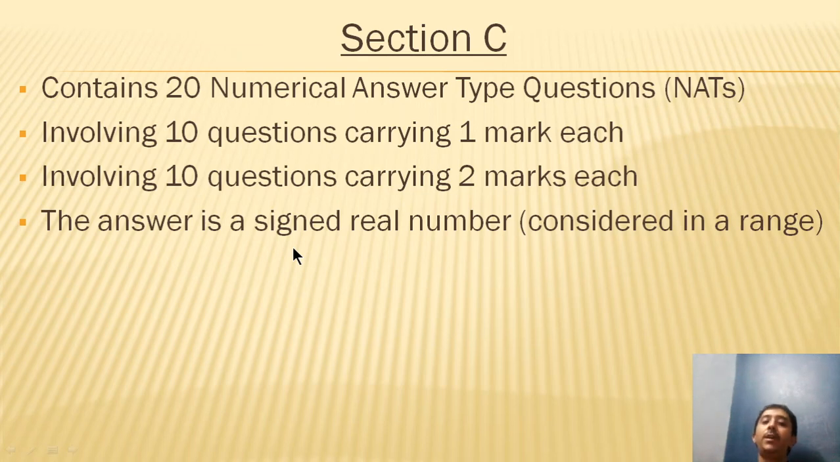Of course, it's going to be a finite real number, and sometimes because you're using a virtual calculator, the answer might not be exactly the same as the required answer. So that is the reason the answer will be considered in a range. What I mean to say is that suppose the answer to a particular question is 0.67, then the range could be given as 0.5 to 0.75. So if you choose any number between 0.5 and 0.75, then that will be considered as a correct answer. I hope you have understood this particular part.